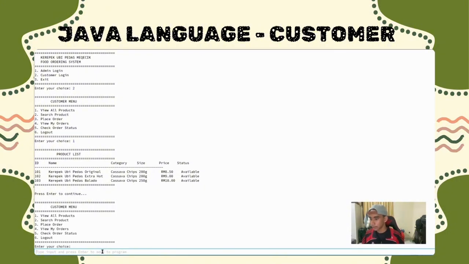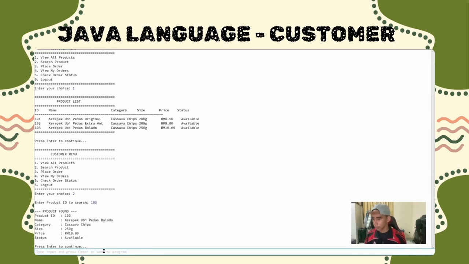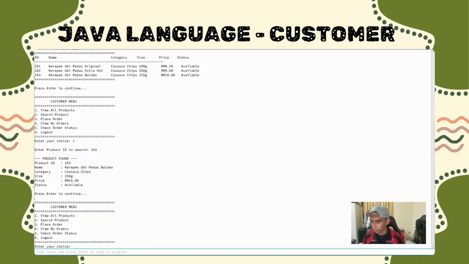Next, we go to the search product. For this section, the customer can search the product, but the customer need to enter the product ID first. For example, this will tell the detail for the product, the specific details such as product ID, the name, the category, the size, the price, and also the status.